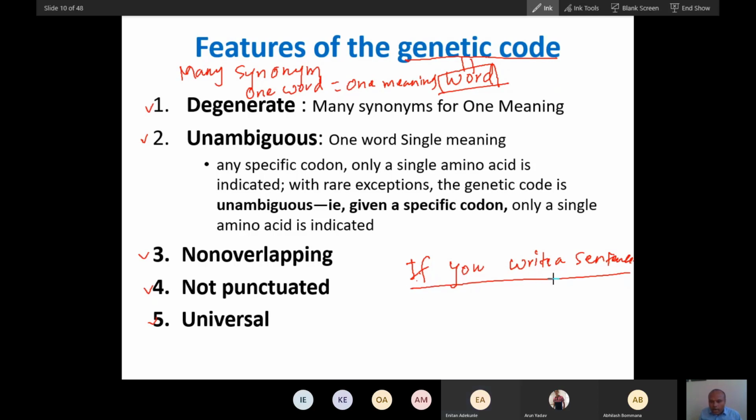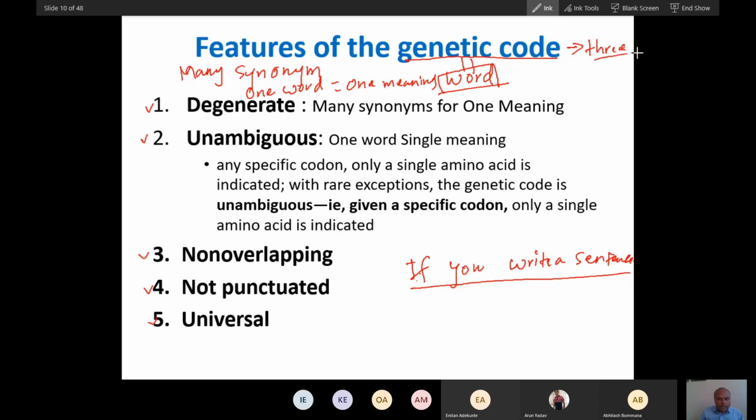So these words are non-overlapping here. The words in the sentence are non-overlapping here. But in genetic code, it has been established that there are 3-letter words. In English, the number of letters per word may change, but here the number of letters is always fixed. These are 3-letter words. So the genetic codon is always a 3-letter word.